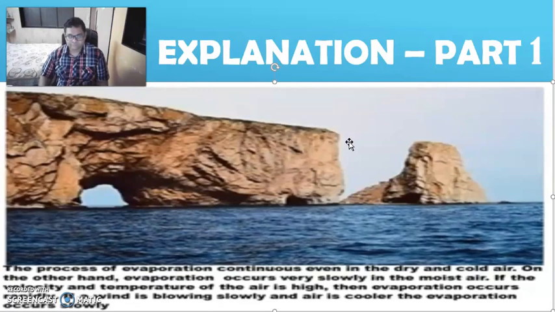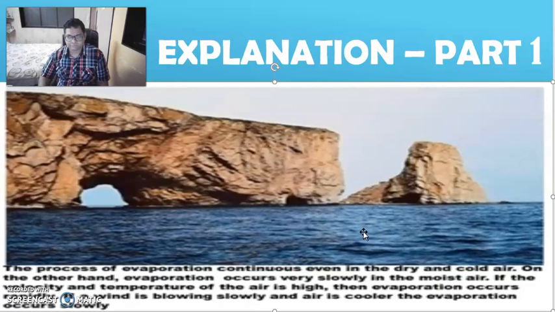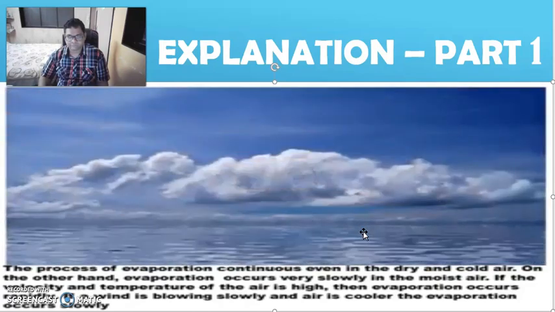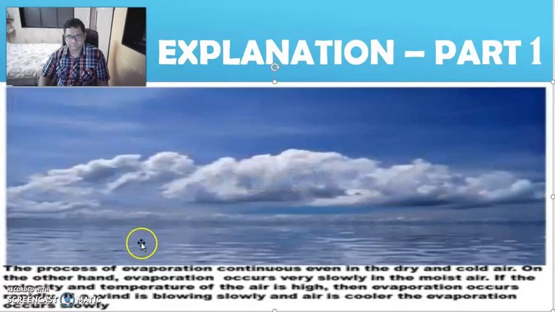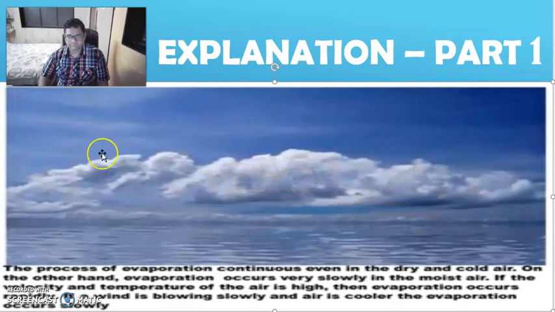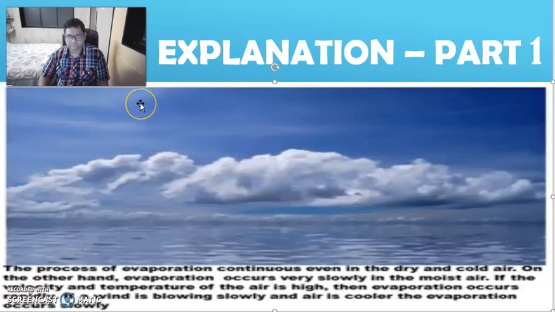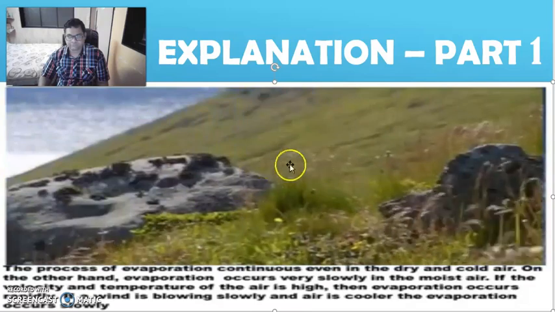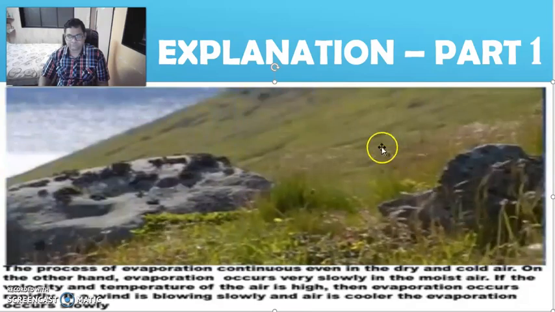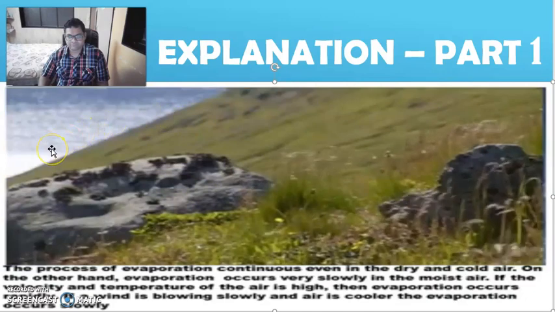The process of evaporation continues even in dry and cold air. On the other hand, evaporation occurs very slowly in moist air. If the velocity and temperature of the air is high, then evaporation occurs rapidly. If the wind is blowing slowly and the air is cooler, evaporation occurs slowly.